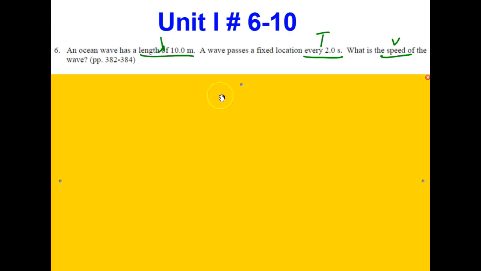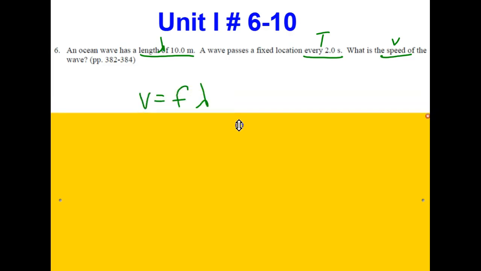An ocean wave has a length of 10 meters, so that would be its wavelength, and we give that the symbol lambda. A wave passes a fixed location every 2 seconds. Well, one wave every 2 seconds would be the wave's period, so we underline that and give that a capital T. What is the speed, that is v, of the wave?